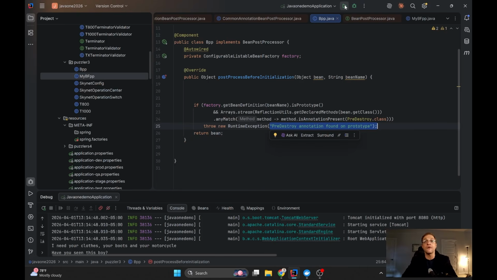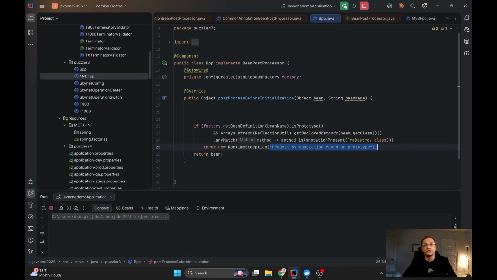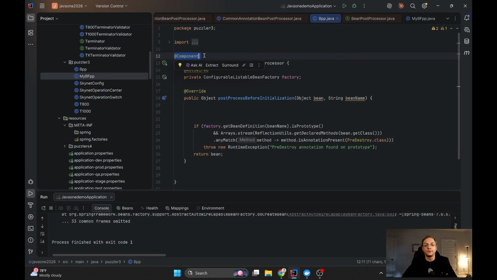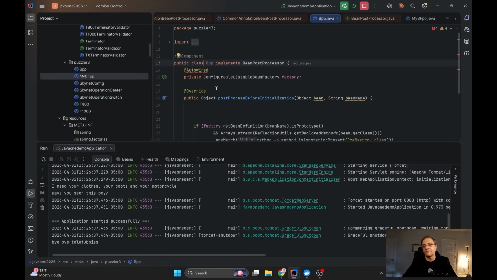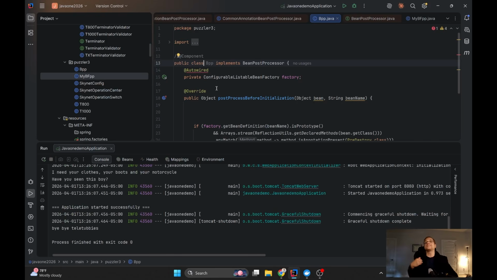So if I rerun my application again, it should fail, because now this component, you see it failed, and it says pre-destroy annotation found on the prototype. Now I will comment it out and I will run it again. Now this mechanism will not fail the context and everything is working, you see. So it's very simple. In case you want to enrich the initiation logic of your beans, you just need to write some class which implements bean post processor. Soon I'll explain why you have the second method.